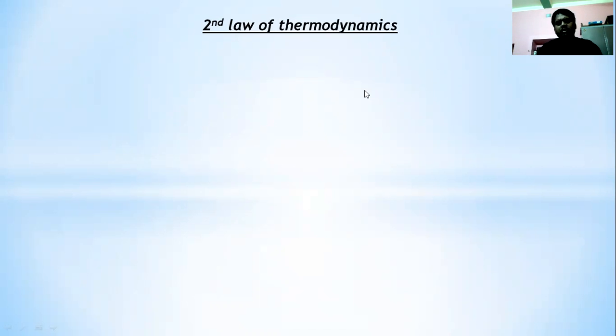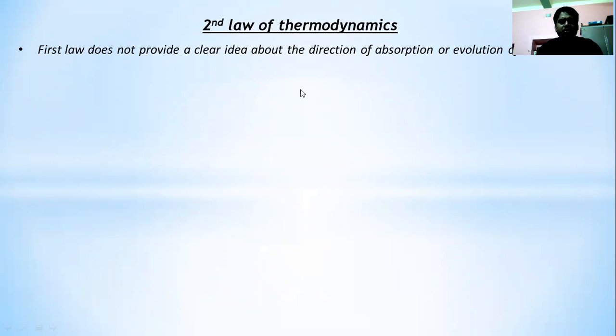after discussing the first law of thermodynamics, we have a few doubts. That means a few things are there which are not cleared by the first law of thermodynamics. What are those points? Number one, the first law does not provide a clear idea about the direction of absorption or evolution of heat. That means the direction of heat flow is not clear in the first law of thermodynamics.